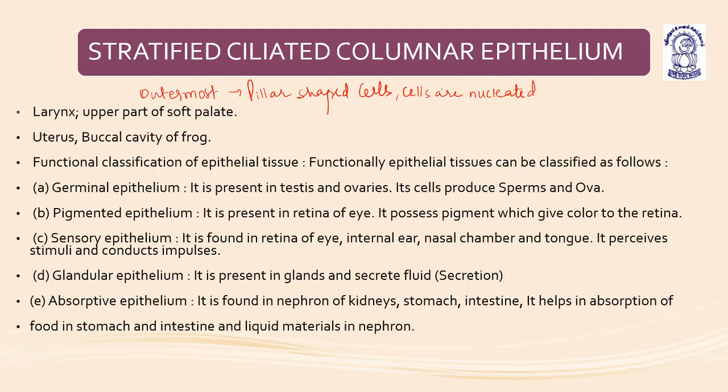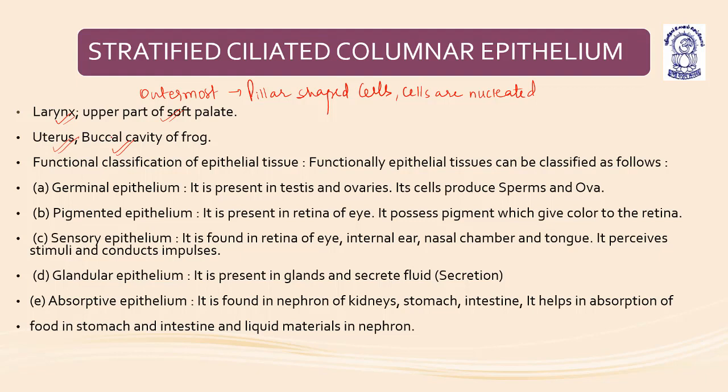Basically stratified columnar epithelium is of two types, ciliated and non-ciliated. They are present in the larynx, upper part of the soft palate, uterus, and buccal cavity of frog.